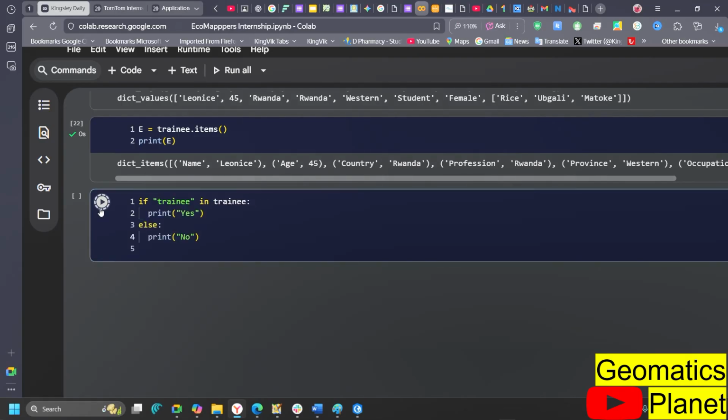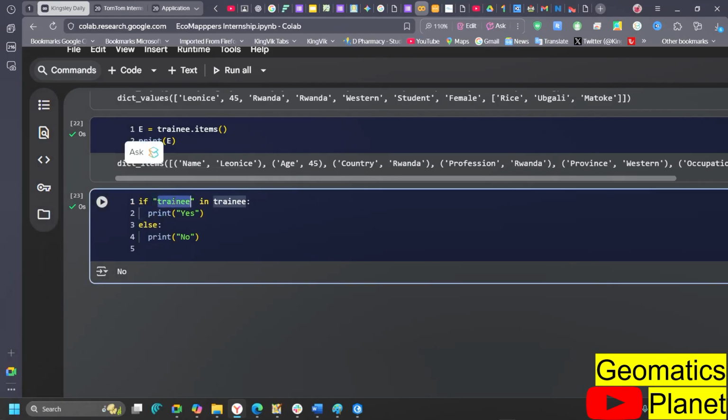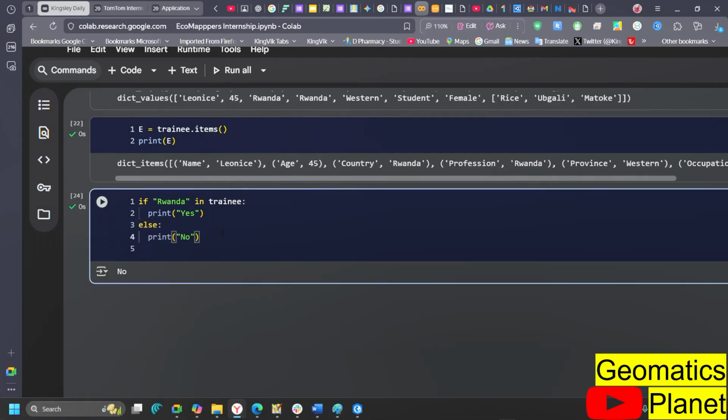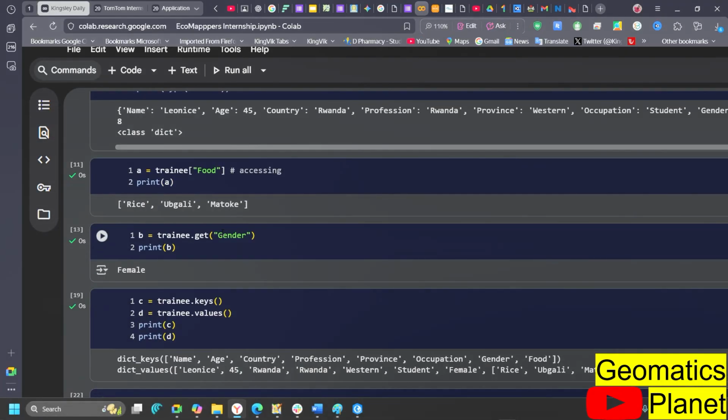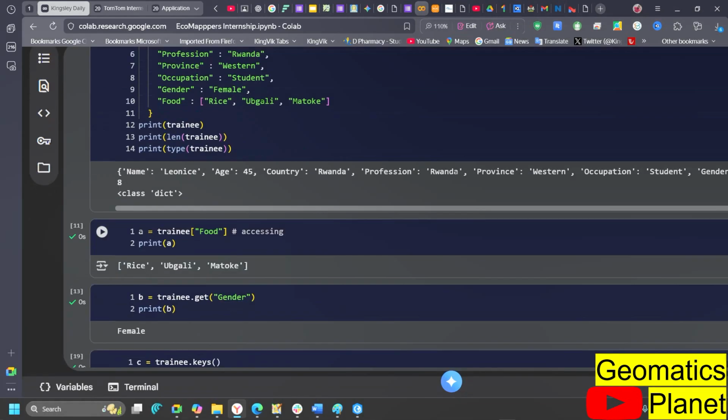If I run this code now, you see there is no trainee inside it. But I think I put something like Rwanda. Let's check Rwanda here. Then let's run it here. And then you see, is there a Rwanda inside it? No. Is there a Rwanda inside trainee? Let's check there. There is no Rwanda inside that trainee as a key.